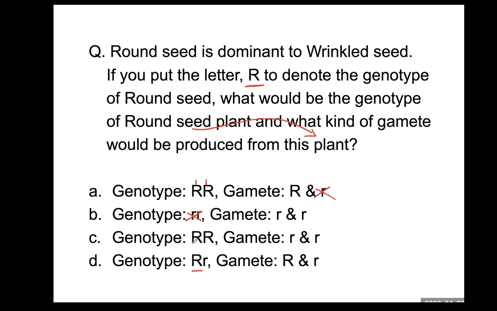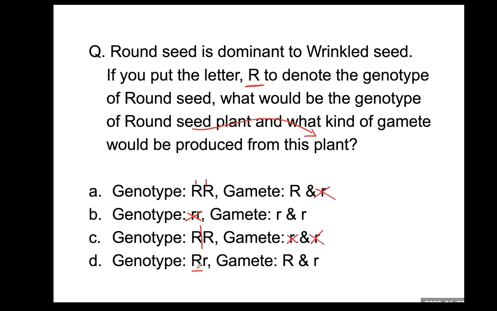The genotype large R is correct, and then the gamete, you can just separate, reduce in half. Okay, so large R or another large R will be in the gamete, but this does not have large R, so this is wrong.